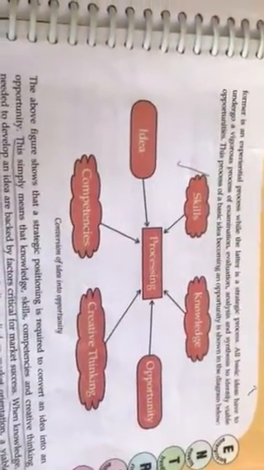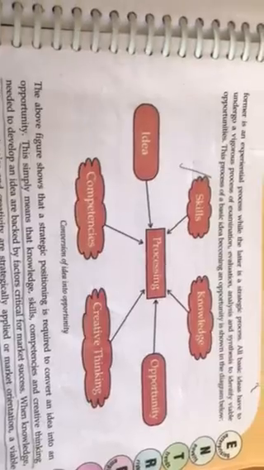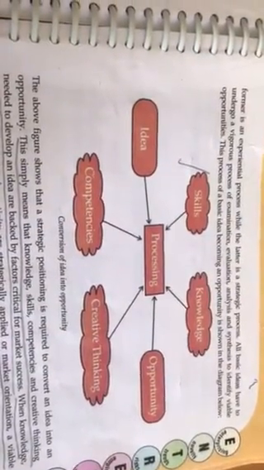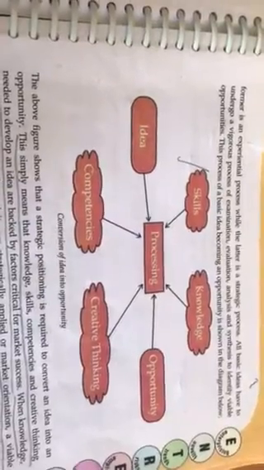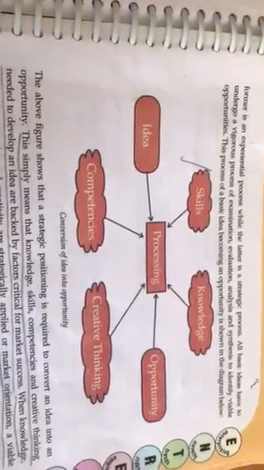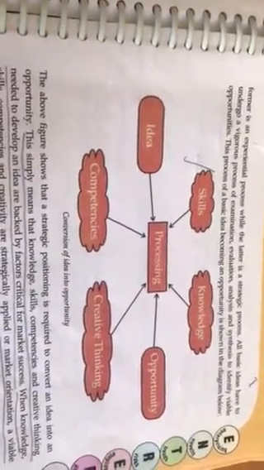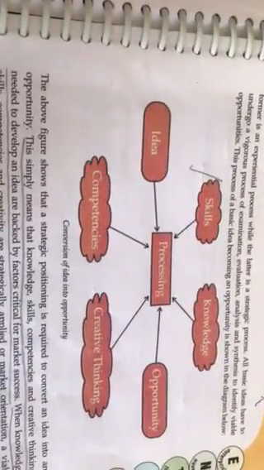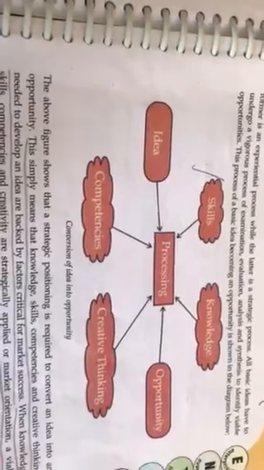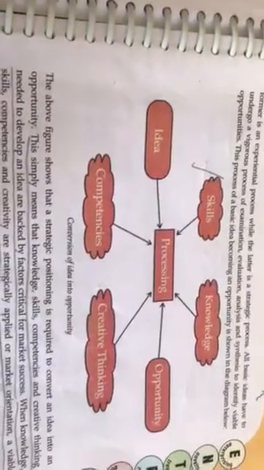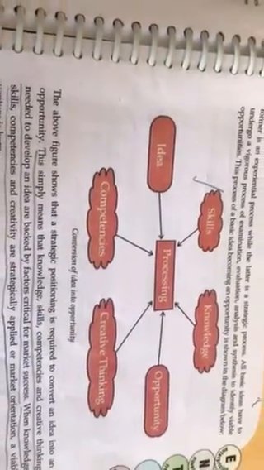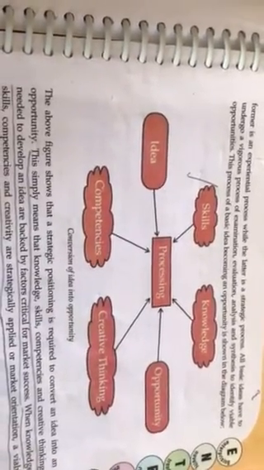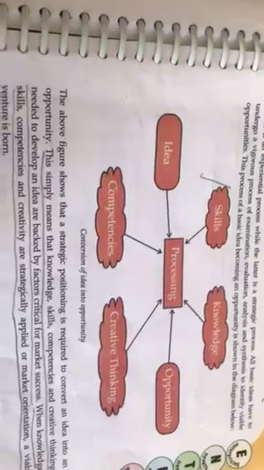See here, a chart is given. This shows how an idea is converted into an opportunity. That means an entrepreneur must have certain skills, he must have that knowledge, he must be able to grab that opportunity. How he would convert his idea into opportunity is really very important.